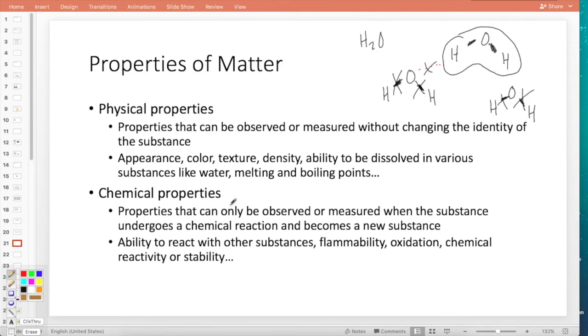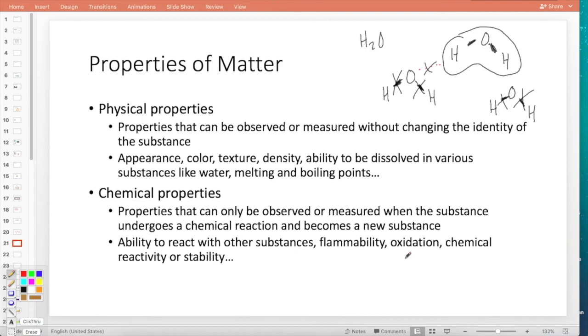Chemical properties are properties that can only be observed or measured when the substance undergoes a chemical reaction and becomes a new substance. So that would require me to break these bonds, or to make new bonds, which we will talk about. So the ability to react with other substances, how flammable it is, oxidation. Oxidation is a process kind of like rusting. So think about rust. What do you know is capable of rusting? Iron, right? That's a chemical property.